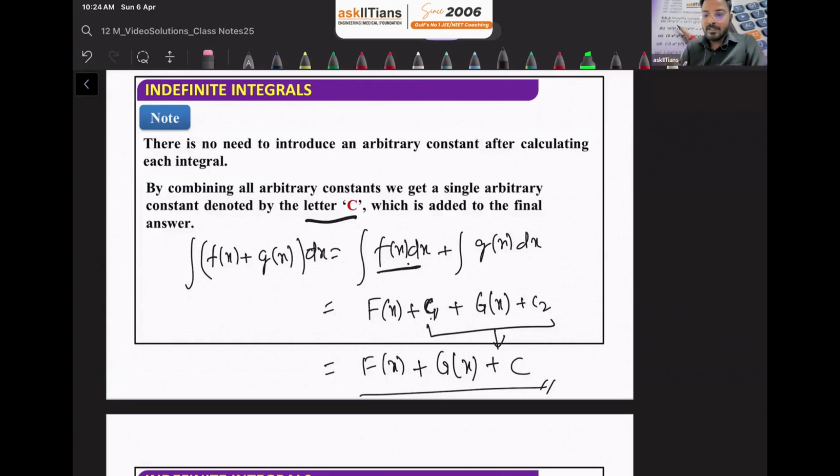Why is it so? Let's suppose C1 is a numerical value. So C1 can be, let's say, minus 2. C2 can be anything, let's say it is 4. So at the end, we can add these two, no? Because they're like terms. And if you add these two, it will become 2 only. So C is 2. That's why we can club all the constants of integration, and at the end we'll write only one constant of integration. Okay. Don't worry, we'll discuss all these things in detail when we will be solving the questions.